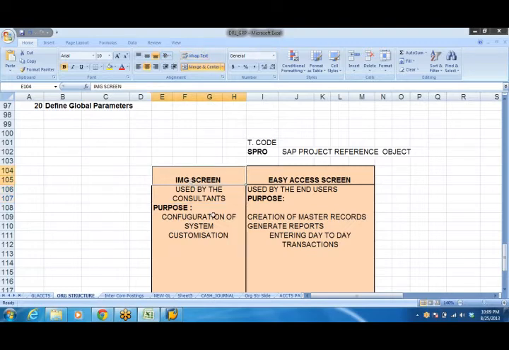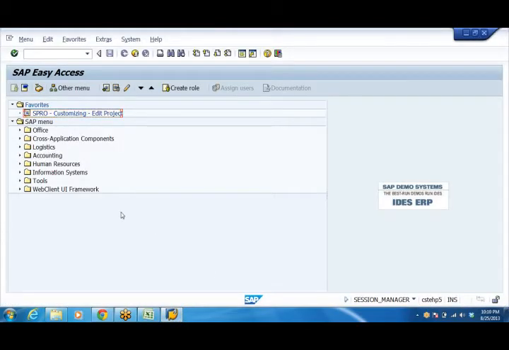IMG screen means implementation guide. The purpose is configuration of the system and customization of reports. Everything is done by the consultant. So as a consultant, we need to configure the system here and come to the Easy Access screen for the purpose of testing. Configure here, test whether it is working fine or not. That's why now we are in the Easy Access screen.